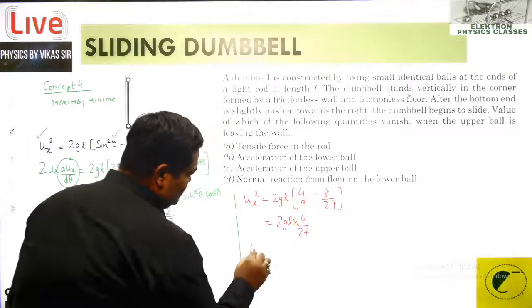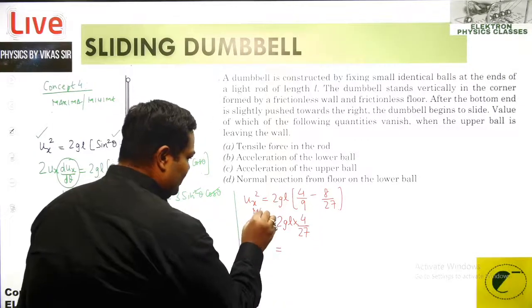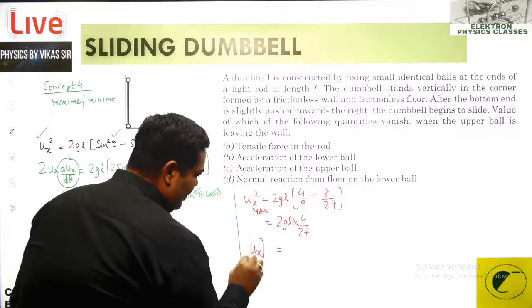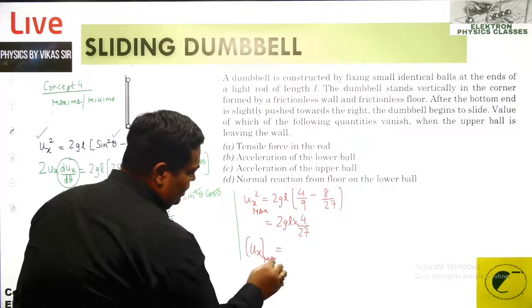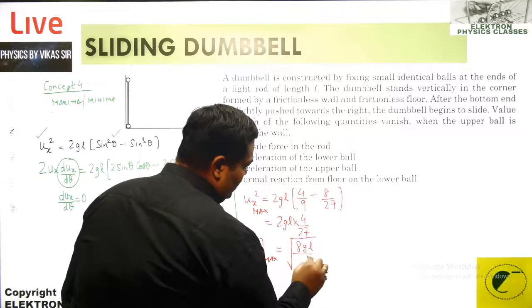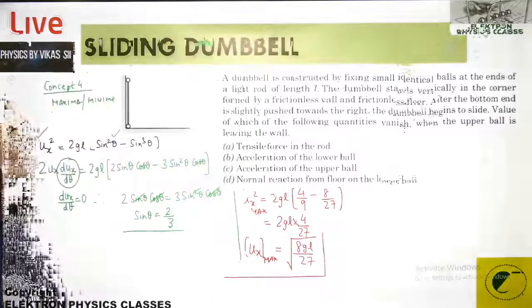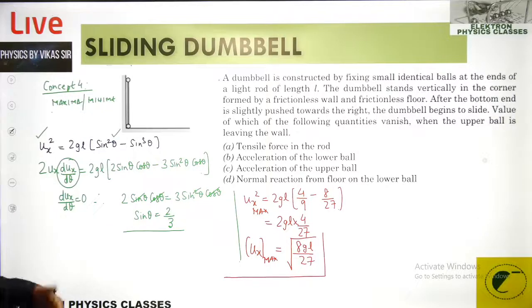Hence the value for the ux, and this ux is now maximum, correct? So that's the maximum value for the ux is equal to root of 8gl upon 27, and that brings us to the end of the query which the question has posted.